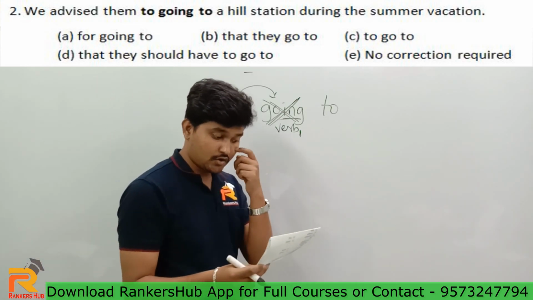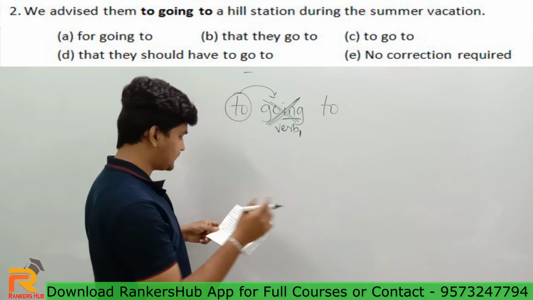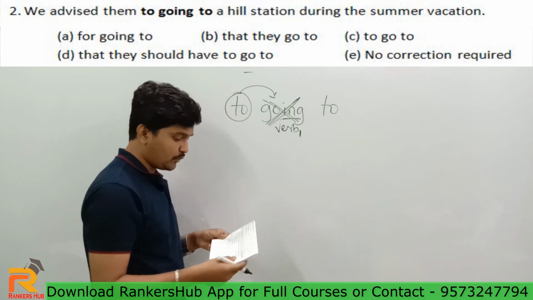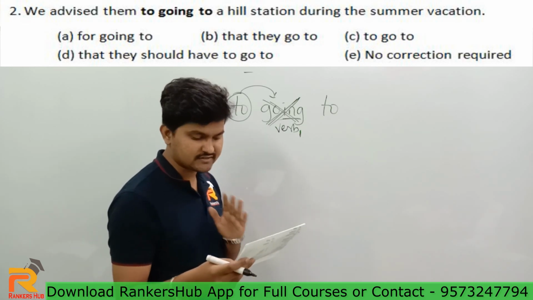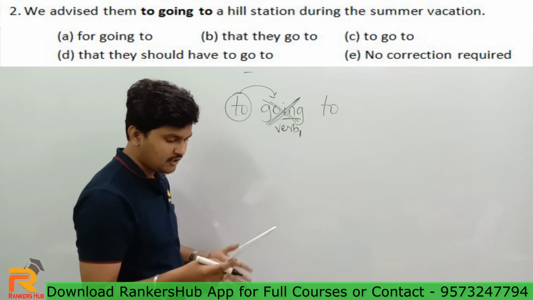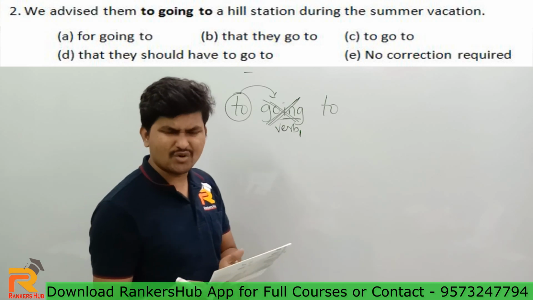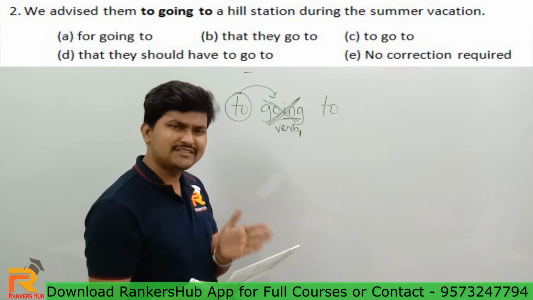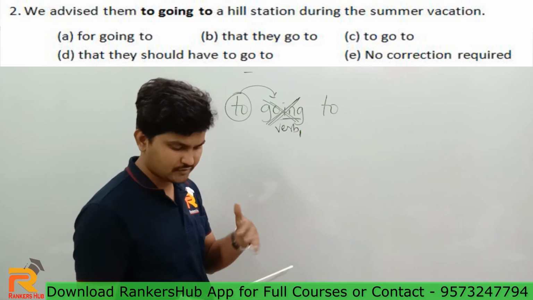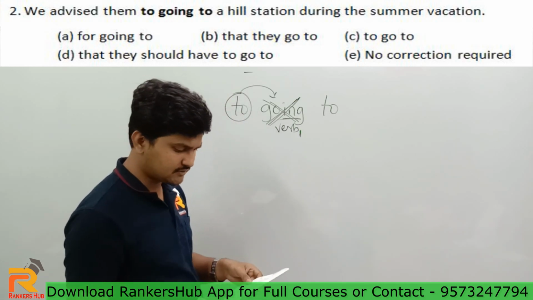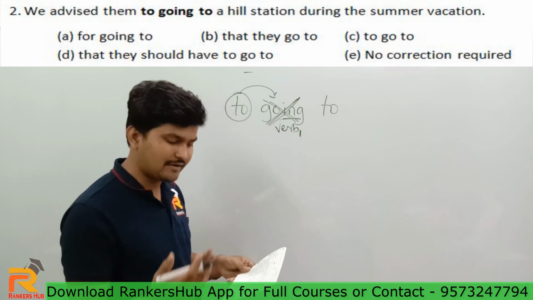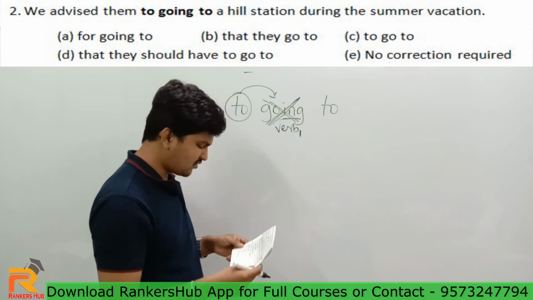If it is incorrect, you have to go for options now. Okay, what is the best alternative? First one, check. We advise them for going to a hill station. For going to a hill station. Okay, go to option B once. We advise them that they go to a hill station. Okay, now advise them will be followed by that. Is it possible? You will be using such sentences on a daily basis also, right? So try to understand that will be used immediately after advise them or not. Sounds good or not? We'll check that.